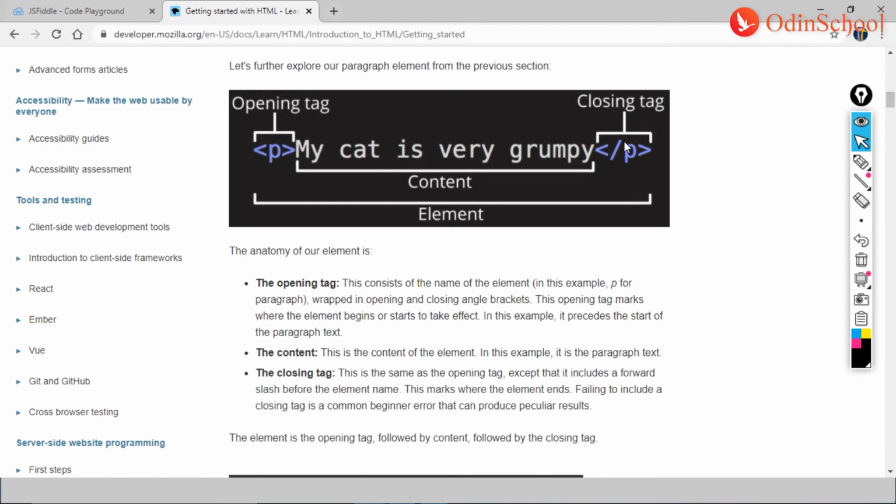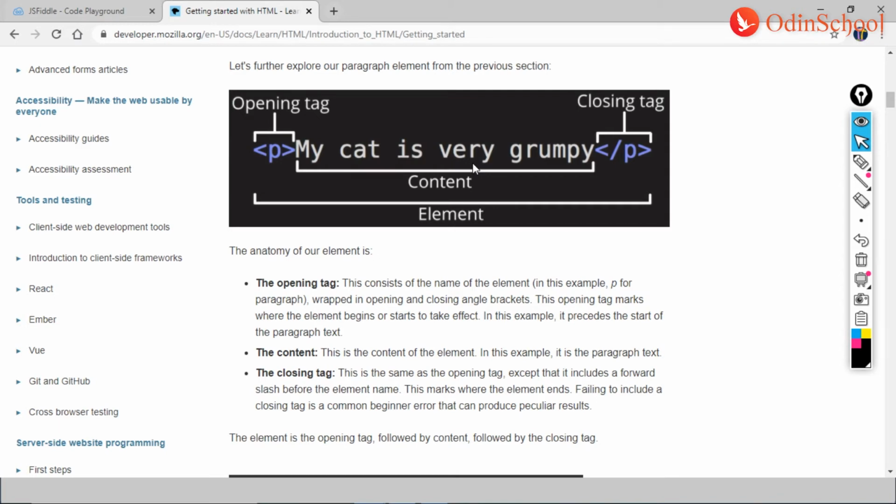This is the only difference between a closing tag and an opening tag. Otherwise, this becomes the content, the one that would be thrown open to the world, or would come in the output, whatever way you want to call it. And then the whole line together is called one element.